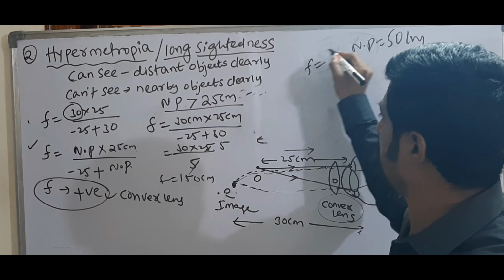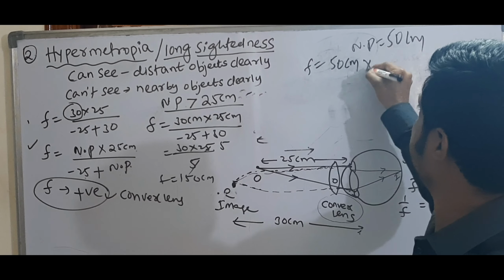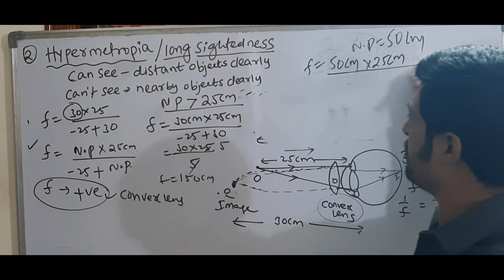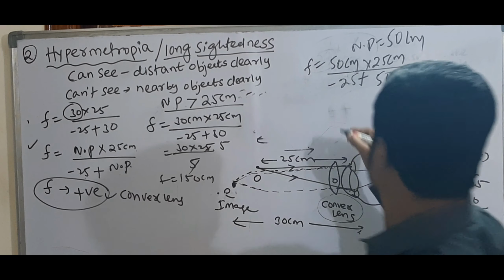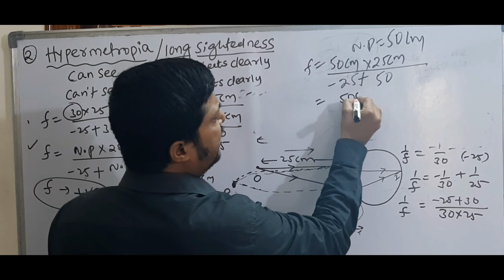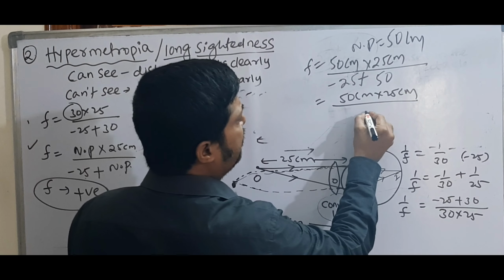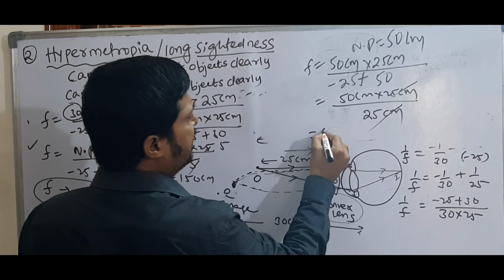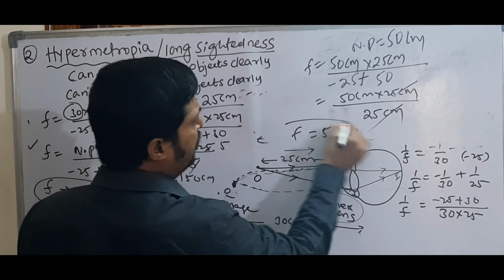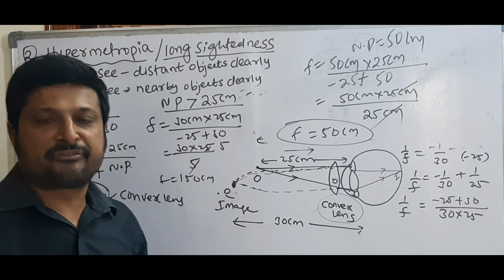So f is equal to 50 centimeters into 25 centimeters by minus 25 plus 50, which is 25 centimeters. The 25 gets cancelled, so it is equal to 50 centimeters. So the required lens is a convex lens and the focal length is 50 centimeters.